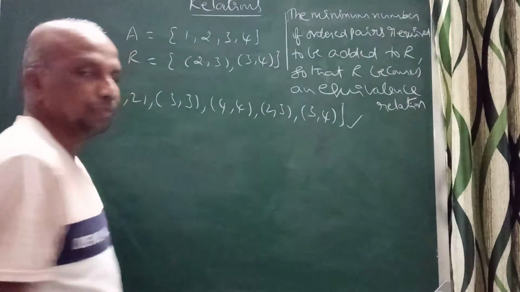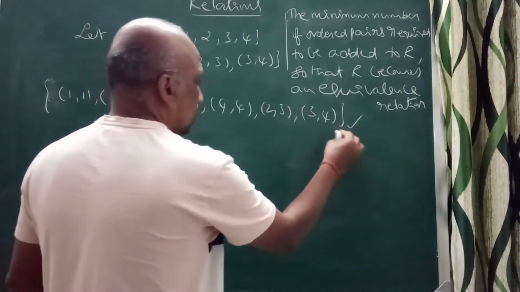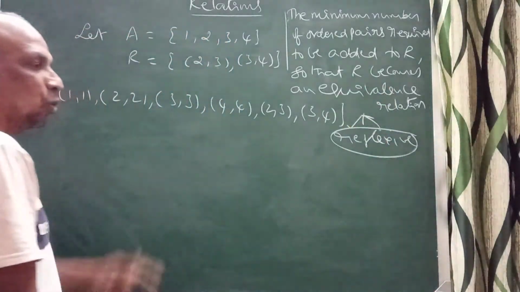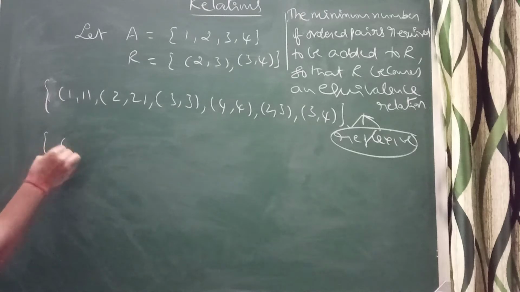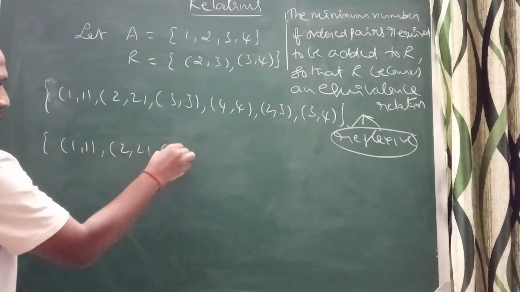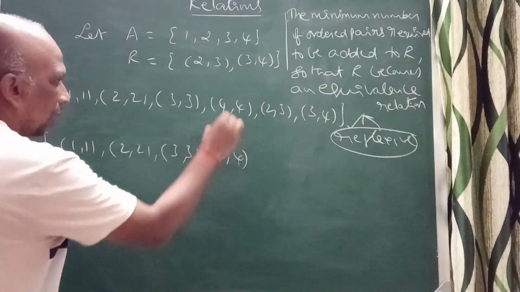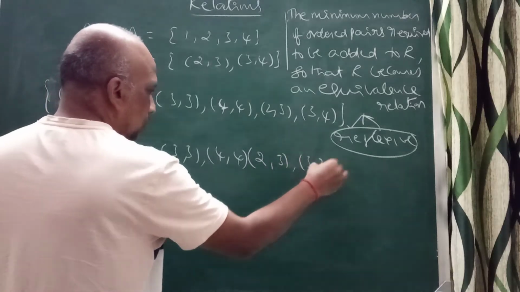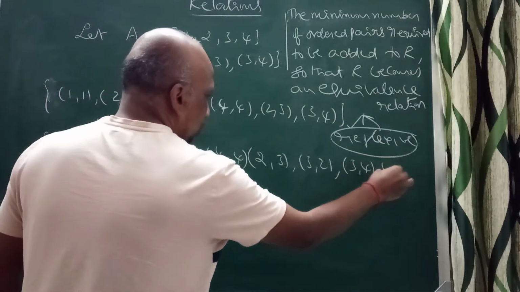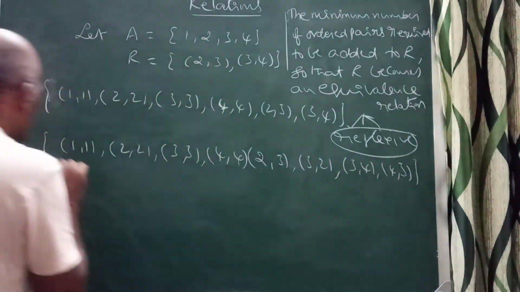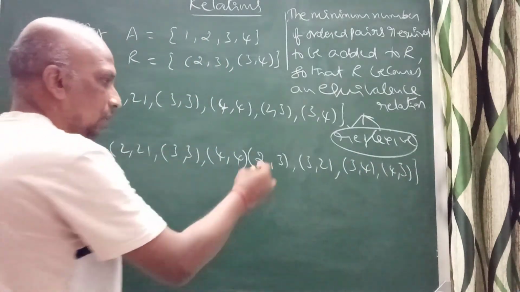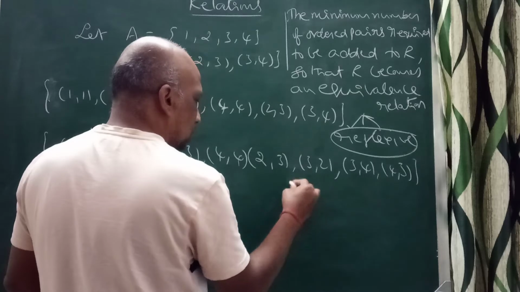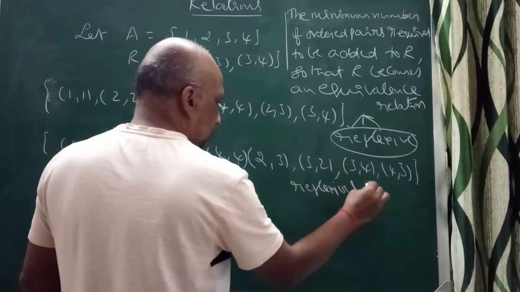To make it symmetric, when (2,3) is there, I want (3,2). When (3,4) is there, I want (4,3). So now it is reflexive and symmetric.